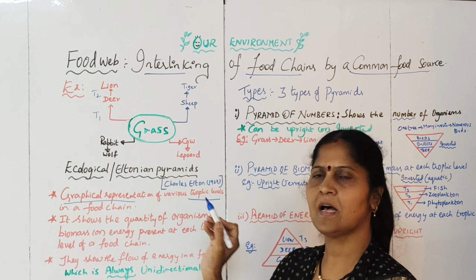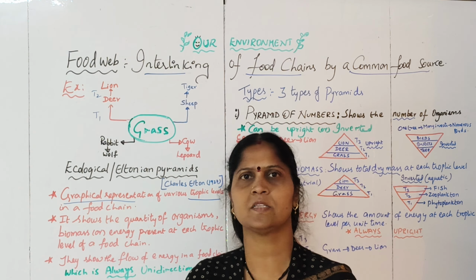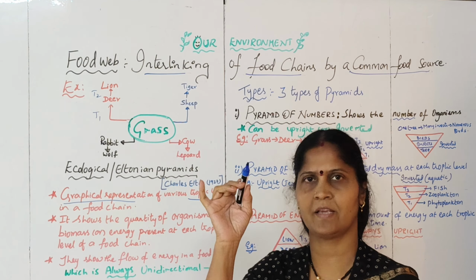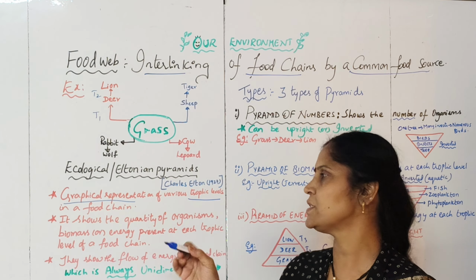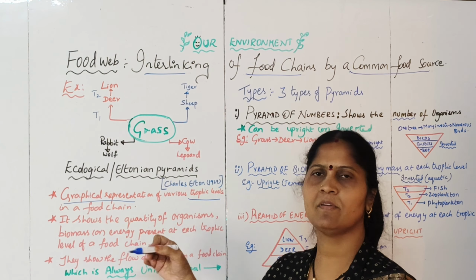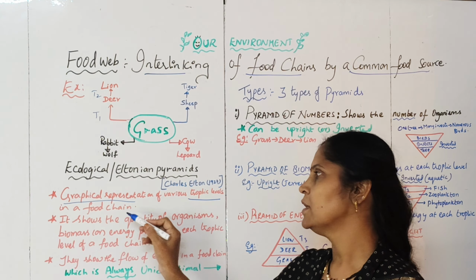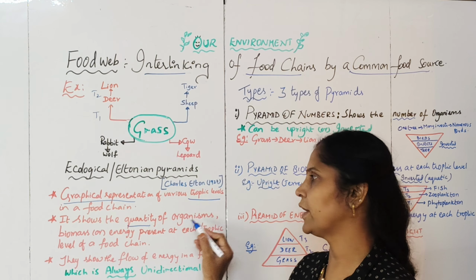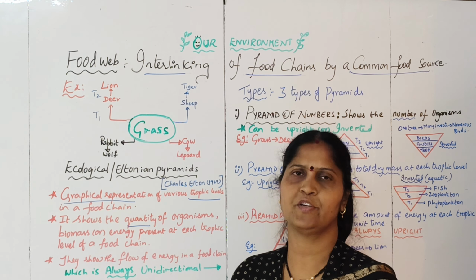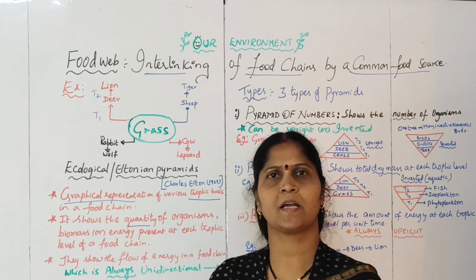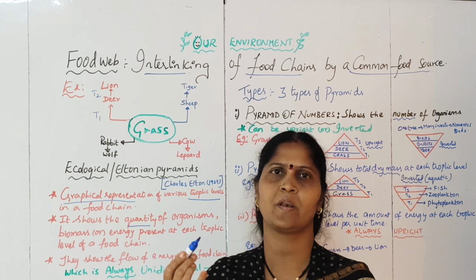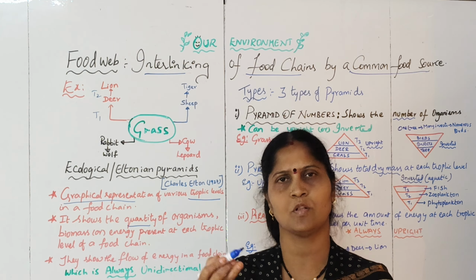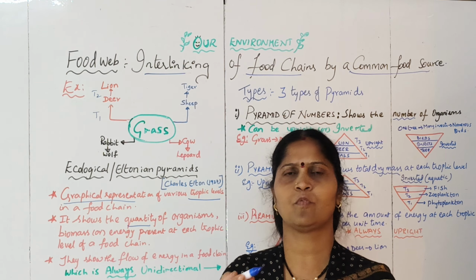So what is an Eltonian pyramid? It is the graphical representation, in the form of a diagram, of the different trophic levels present in the food chain. It shows the quantity of organisms, biomass or energy. There are actually 3 different pyramids, one each for the number of organisms, the biomass, and the energy that flows in the food chain.